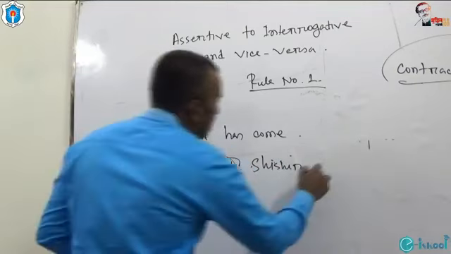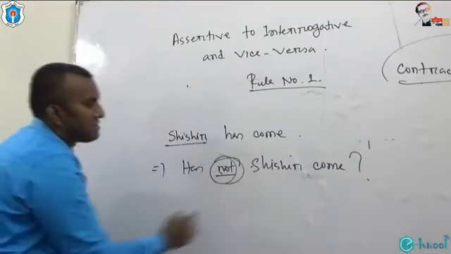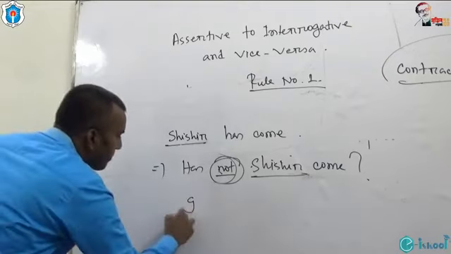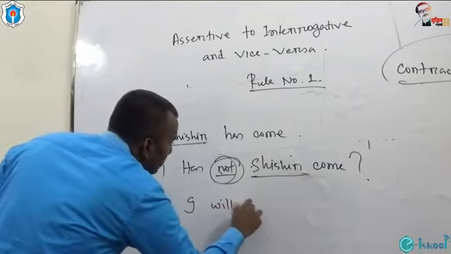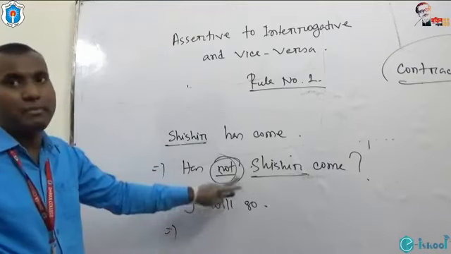Has not Shishir come? You can use it because this is a noun. If it is a pronoun, I will not go. You can use not separately.